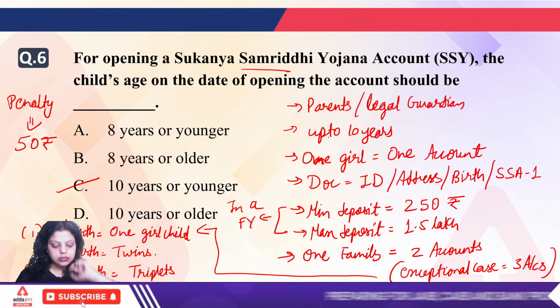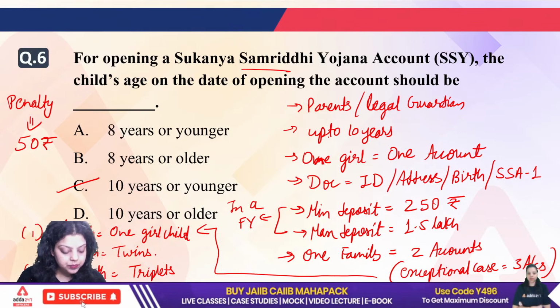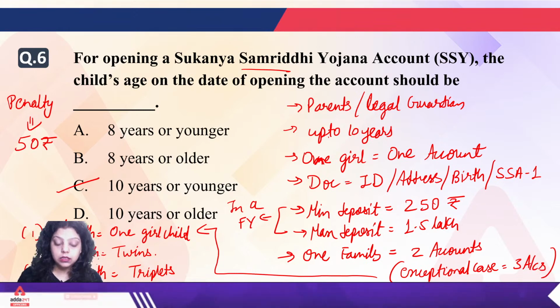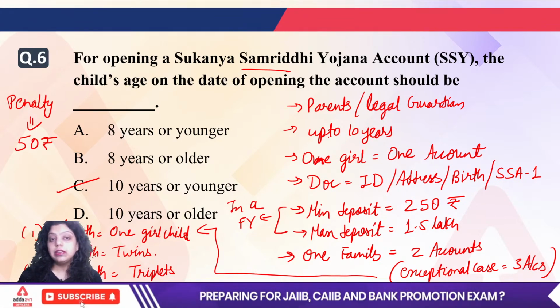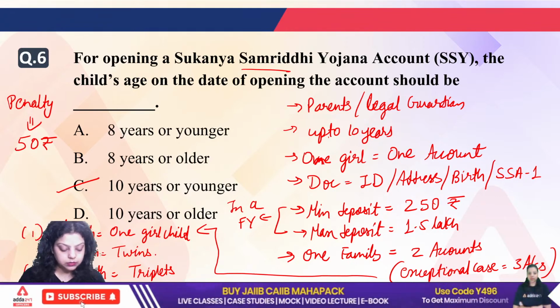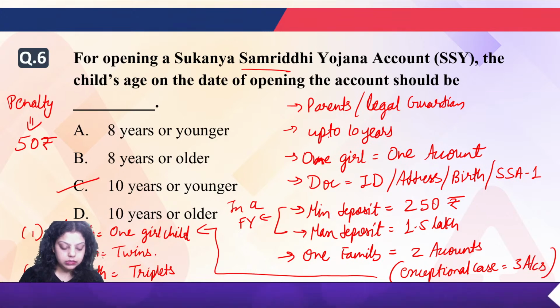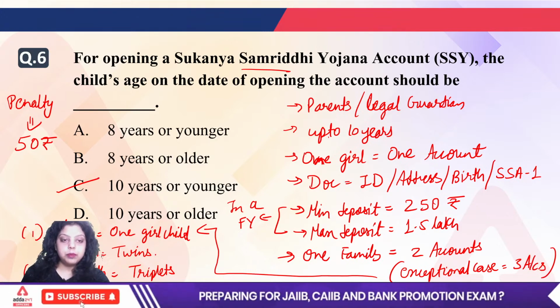Is this 50 rupees for every year in which you have not paid the minimum deposit, or is it just for the restarting of the account? What is it? Yes, very good. This penalty is per annum. Okay, this penalty is per annum.